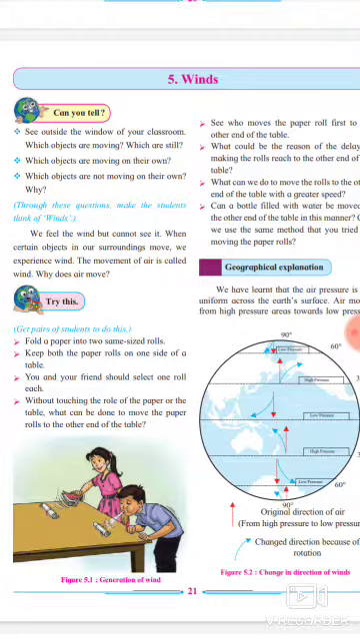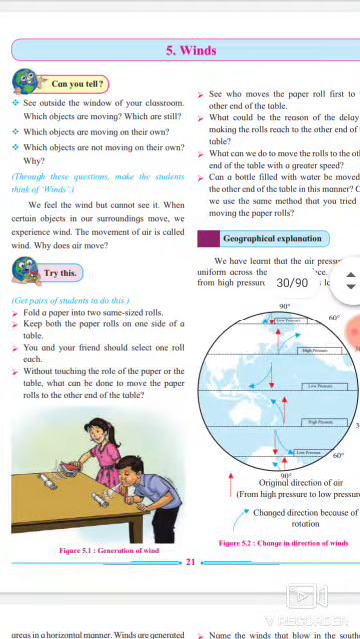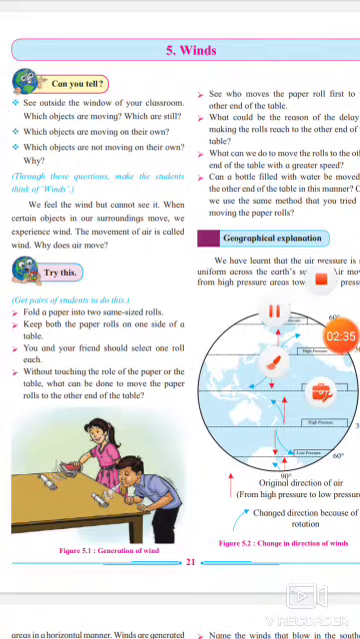When certain objects in our surroundings move, we experience wind, and the movement of air is called wind. Okay, what is the wind? The movement of air is called wind. Why does air move? It is the property of air.